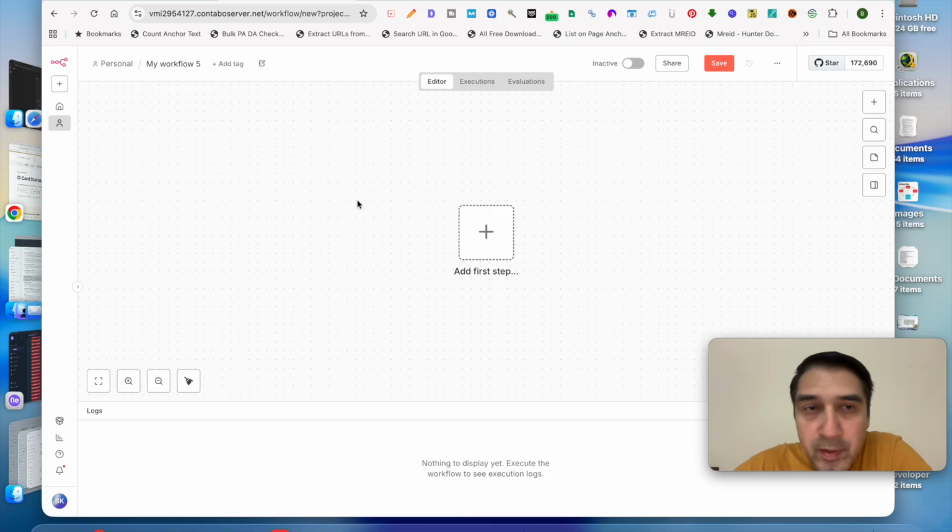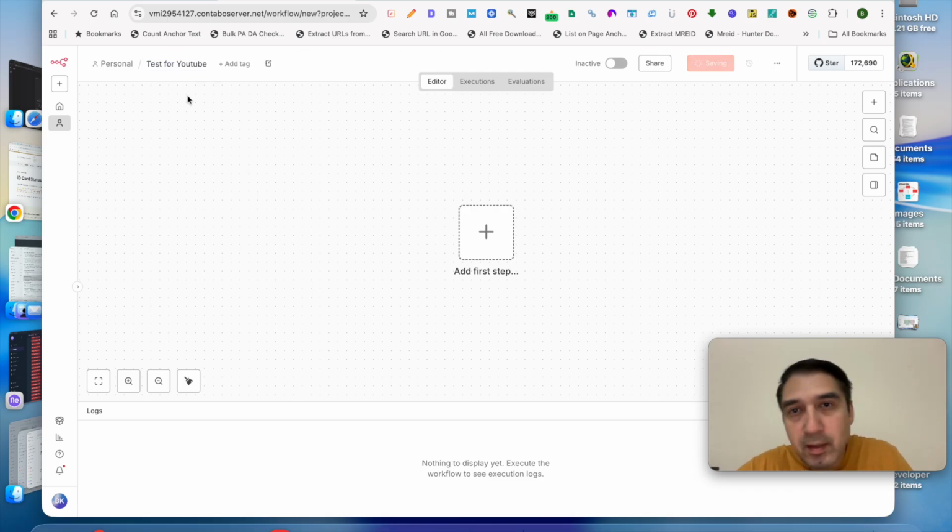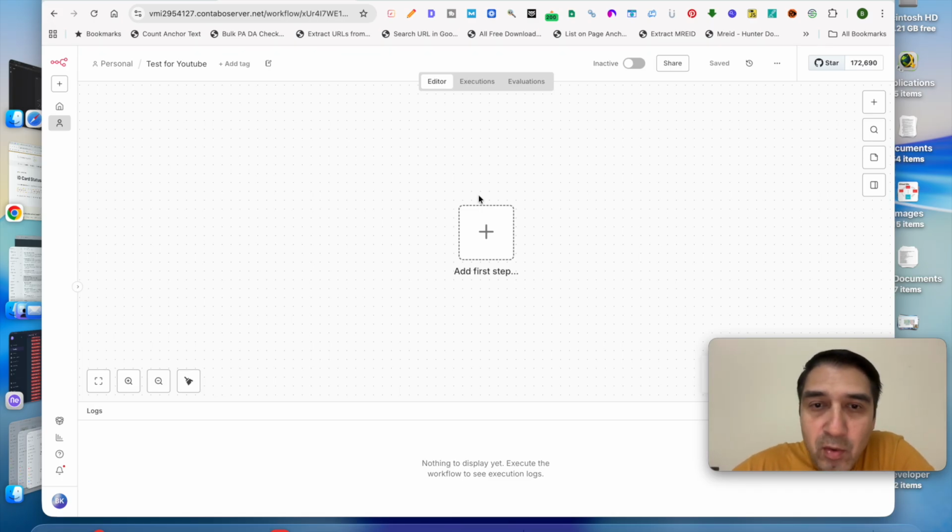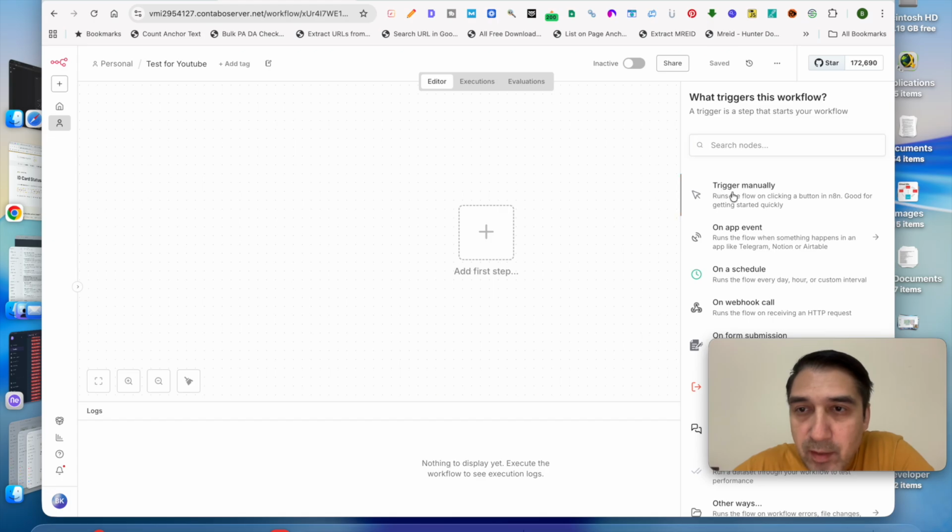Especially if you're working for a business or freelancing for a business, this is probably the workflow that you want to focus on. So, without further ado, let's cut right to it. We've created a new workflow. We will name this "test for YouTube", just so that this differentiates it from the one we created. For the trigger, we're going to use just the manual trigger for now.